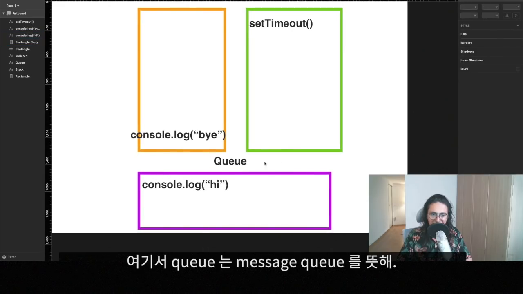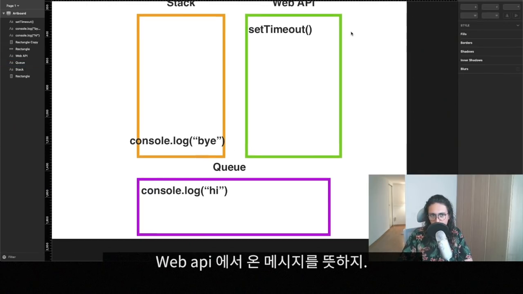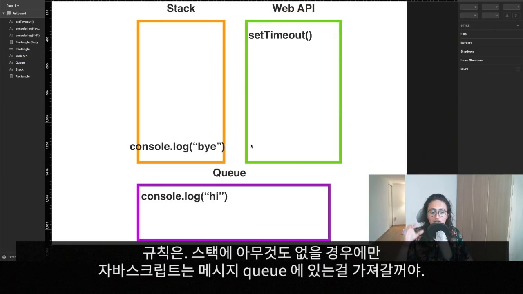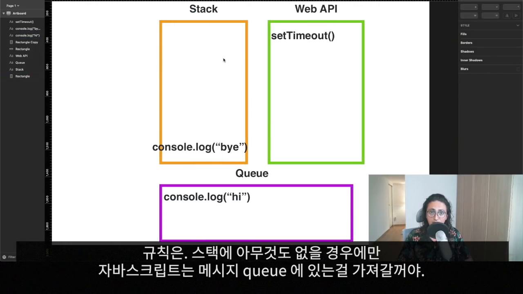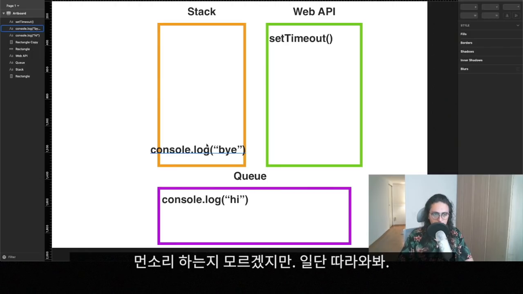Now the queue is a message queue, which is messages from the web API or event boxes, whatever you want to call it. All right? And now the rule is that JavaScript will only take things from the message queue if there is nothing on the stack. I know this sounds complicated, but bear with me.